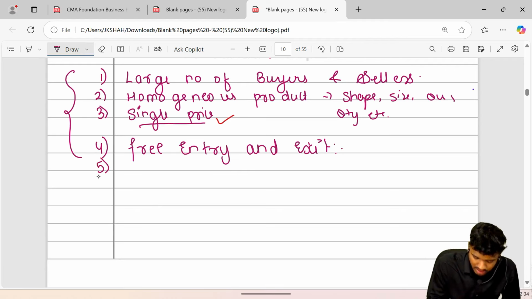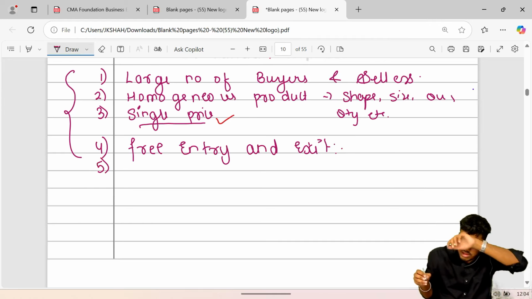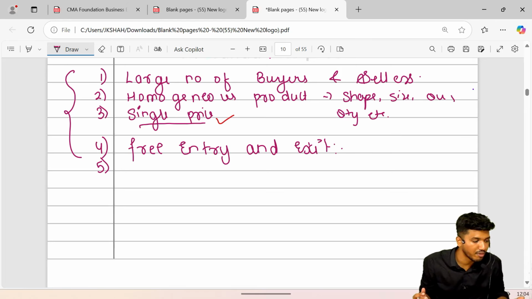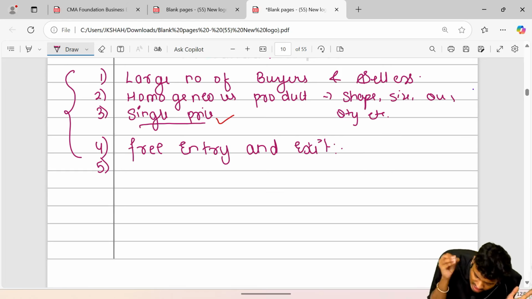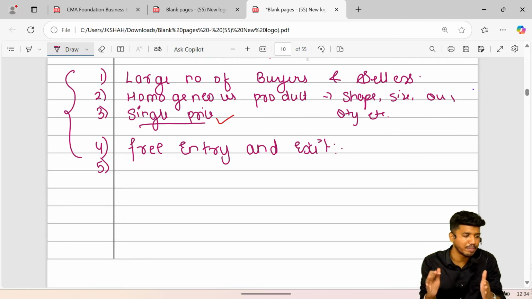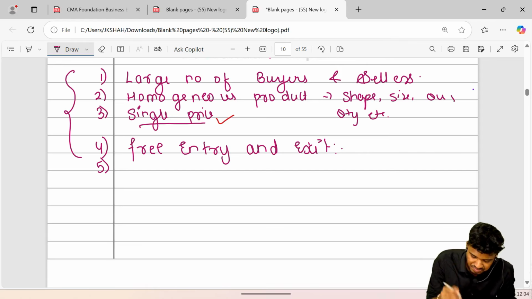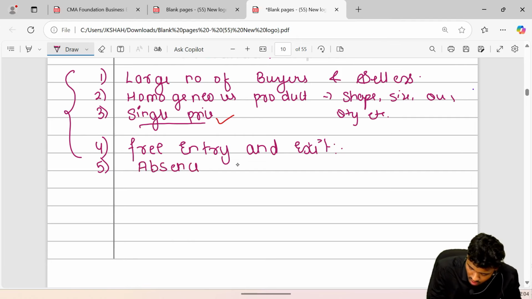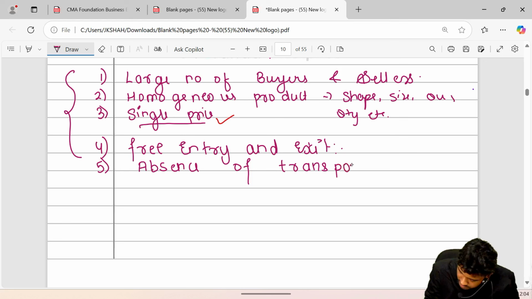Okay, let's start. The next assumptions or features of perfect competition are the unrealistic ones. These are the main culprits making perfect competition unrealistic in nature. What are they? Let's understand. That is absence of transport cost.